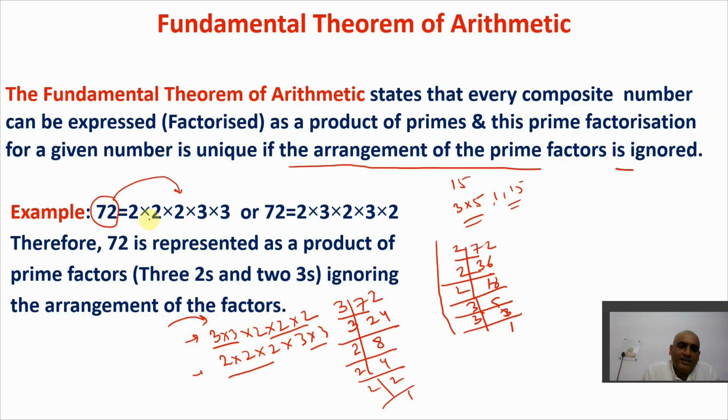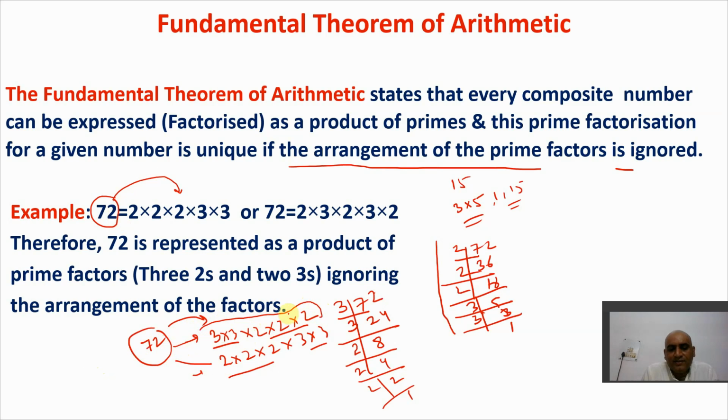So if you find the prime factors of any number, these prime factors are always unique, because for every number these are the only prime factors. For 72, the prime factors are always like this, always. If I ignore the arrangement, then the total number of prime factors is always this.